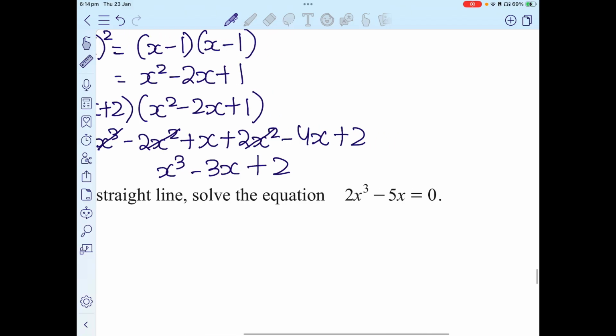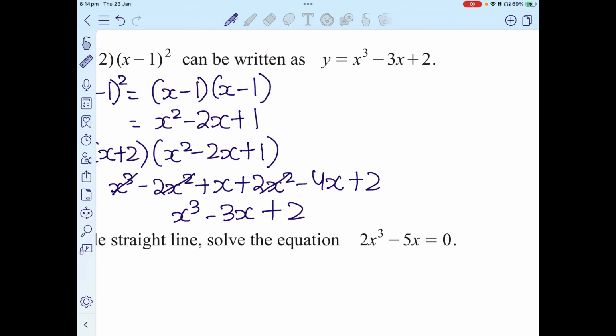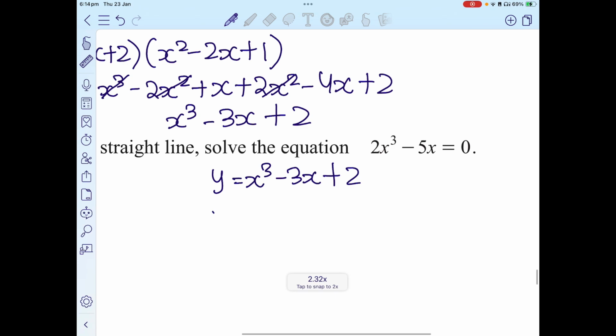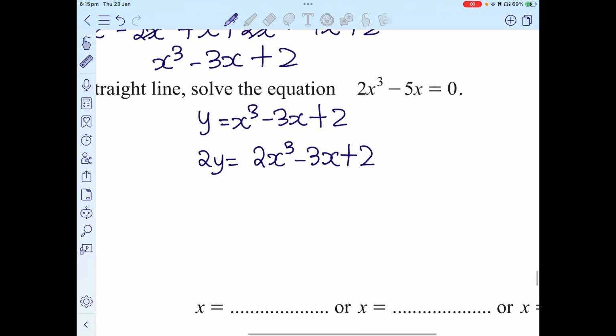Now it says that by drawing a suitable straight line, solve this equation: 2x cubed minus 5x is equivalent to 0. But I know that my initial one has x cubed, and if it's a straight line, then it would not involve x cubed. So if the equation is y equals x cubed minus 3x plus 2, I can say that 2y equals 2x cubed minus 3x plus 2. And here I have one more equation that says 0 equals 2x cubed minus 5x. Now if I subtract these both equations,